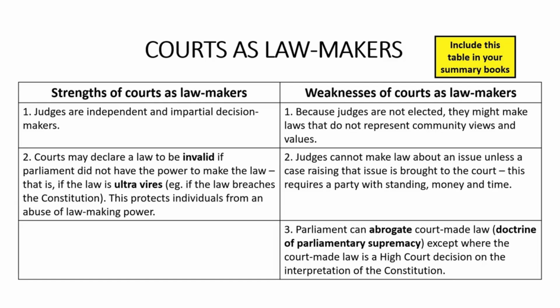And third, because Parliament is the supreme lawmaker, it can abrogate, that is overturn, a law made by the courts where Parliament disagrees with that law. Parliament will do this by passing legislation that overturns the court-made law. The only exception to Parliament's supremacy is that Parliament can't abrogate the High Court's interpretation of words in the Constitution.